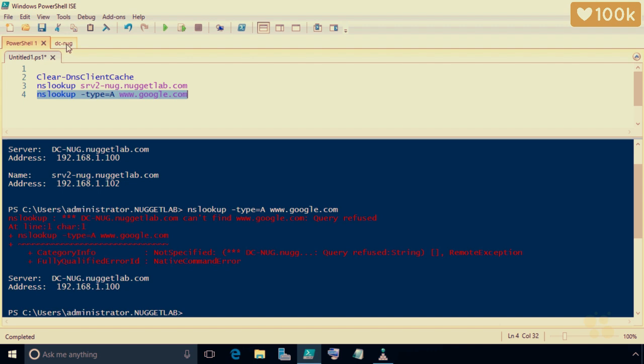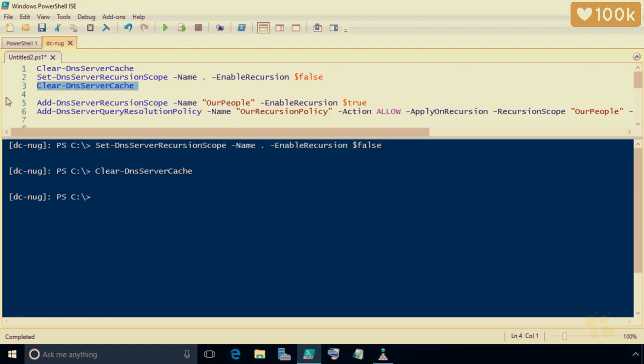And to do that, let's go back to our DC-NUG tab. And in row 5, I have the syntax for creating a scope. And the syntax is Add-DnsServerRecursionScope -Name, and then I put this string in quotes, I'm calling it "our people", and then space -EnableRecursion $true, meaning if the scope of requests match our people, then go ahead and allow the recursive request, meaning the server will go out and make the iterative request on behalf of the client who made that request.